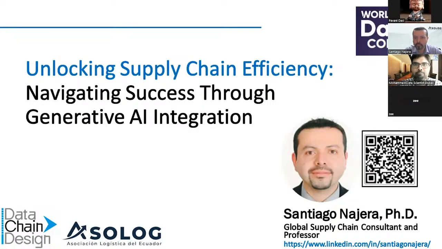Thank you, Santiago. Okay, so I will try to explain this. Since supply chain is data driven and is always generating a lot of information, even if you get the data from one company, that data will change in just one or two days.